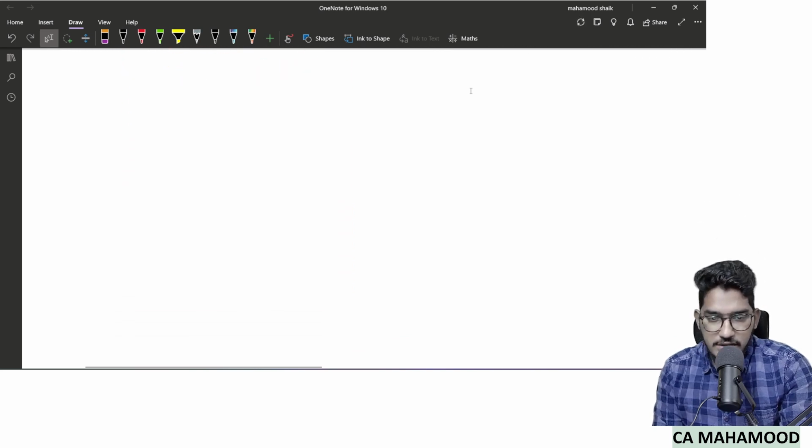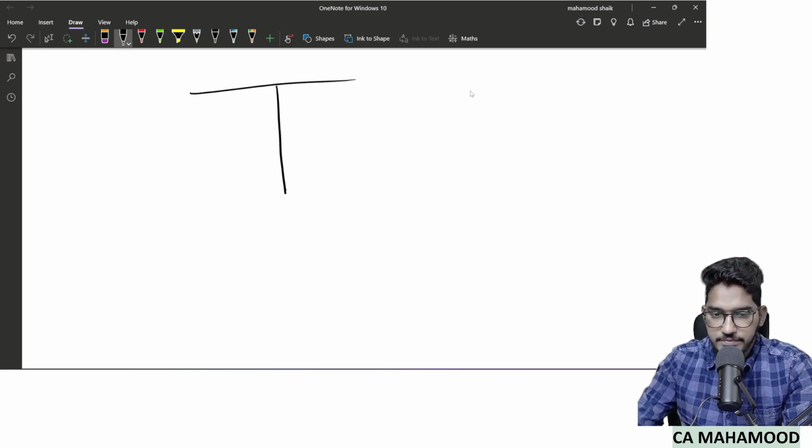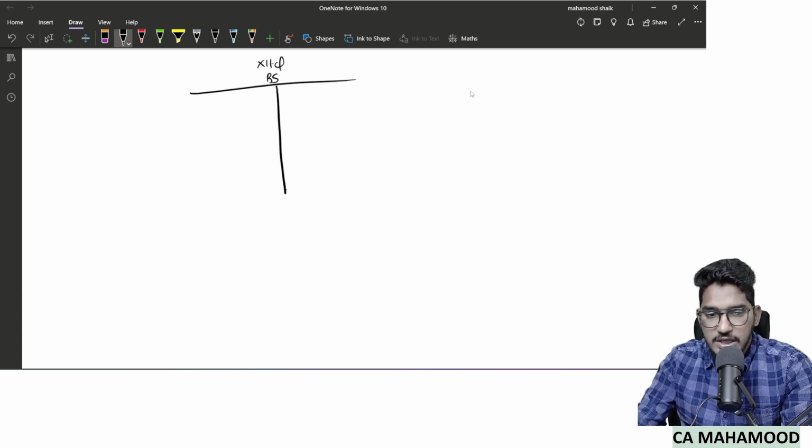So let us try to understand it. We will start by taking an example. I will explain all these three kinds of opinion with the help of one simple example. So assume there is a balance sheet of the company. This is a balance sheet of some company X Limited. Don't ask me why it is in horizontal format; it should be in vertical format. Just for example, I can't draw the Schedule 3 format of the balance sheet. So for example's sake, we will take this as the balance sheet of some company.